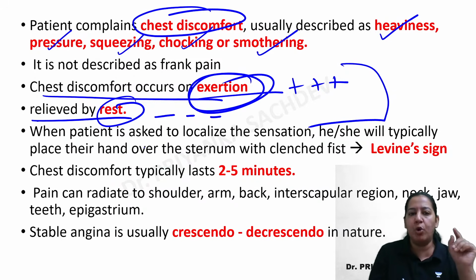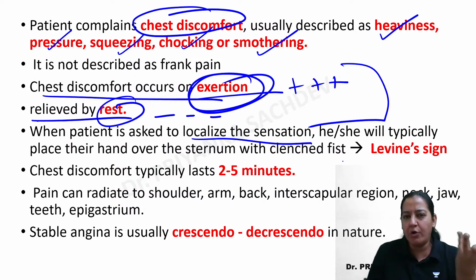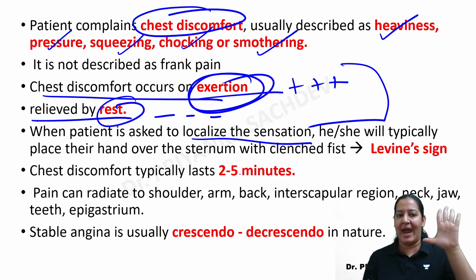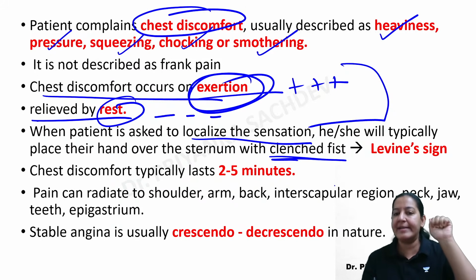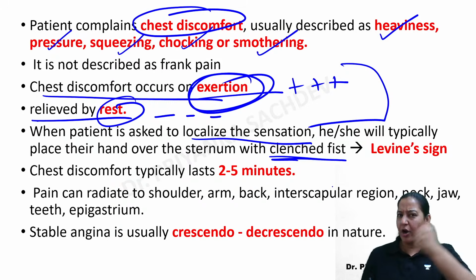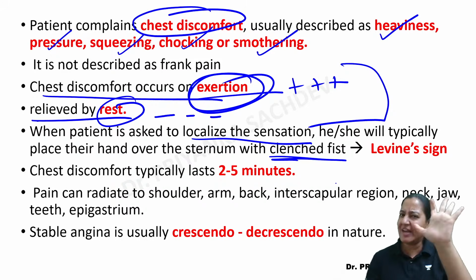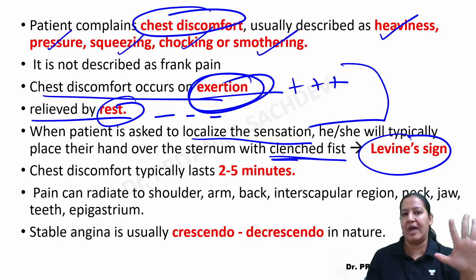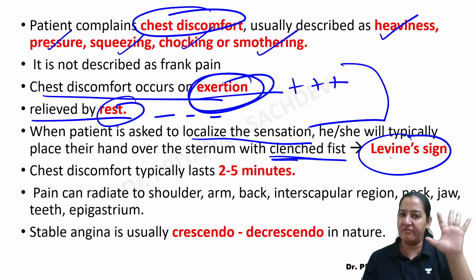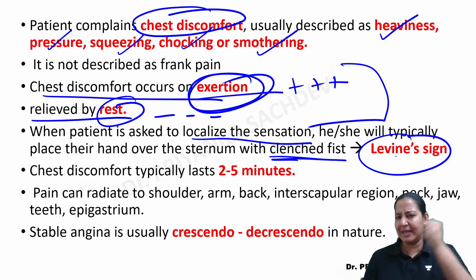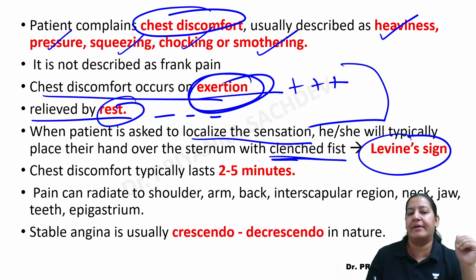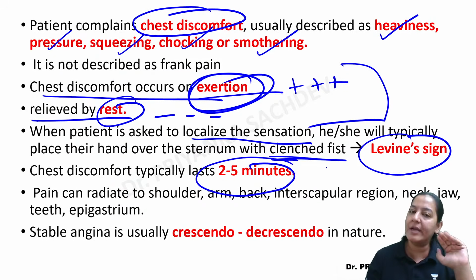If you ask the patient to localize the sensation, how you are feeling, please localize your feeling, what will the patient do? Can you see this is my hand? I'm making a fist, a clenched fist. The patient will do this and say, here on the chest I'm feeling something like this. So this is known as Levine sign. If you ask the patient to describe the feeling, the patient will make a clenched fist and say it is some squeezing feeling, right? And pain typically lasts for only 2 to 5 minutes.